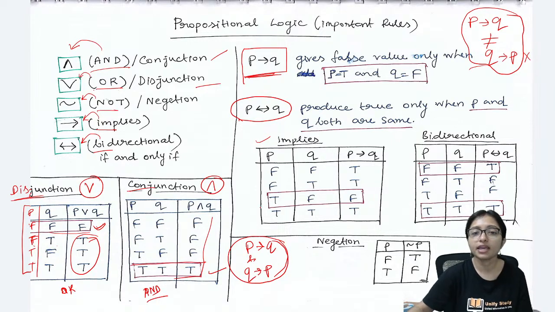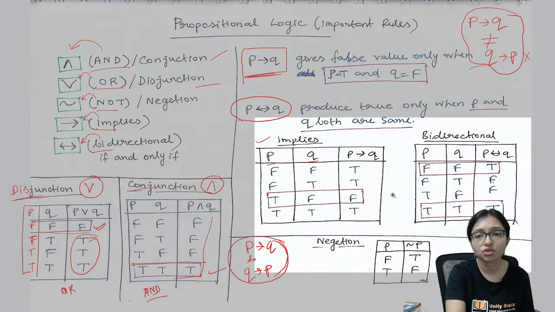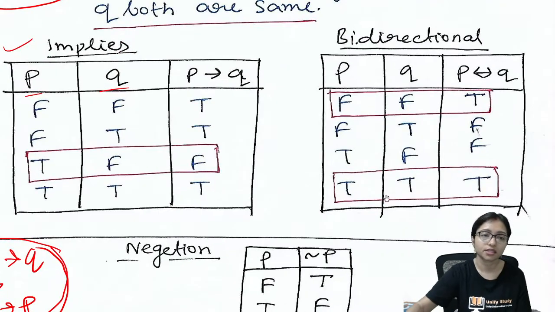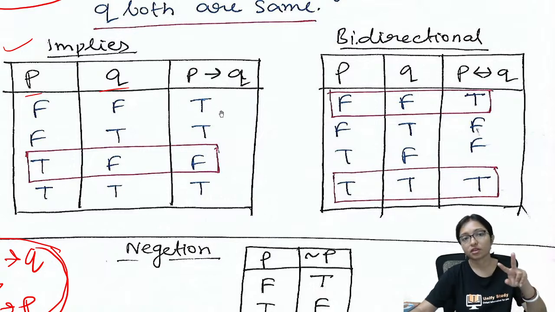And here P and Q, you can see how the truth table is working in P implies Q. That is 0 0. P and Q both are 0, then it is true because both are same. Okay.